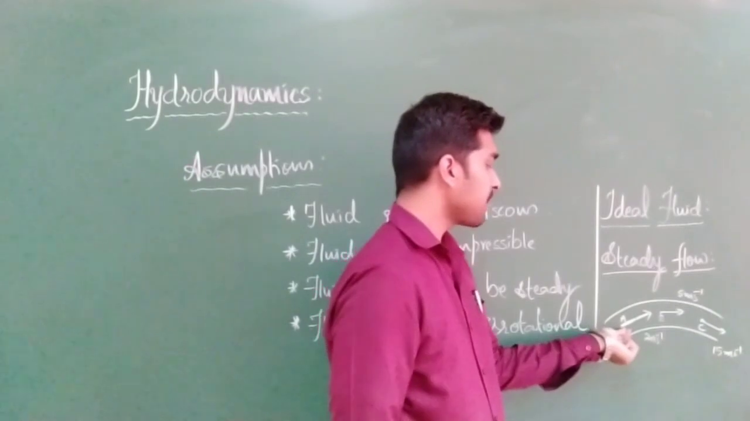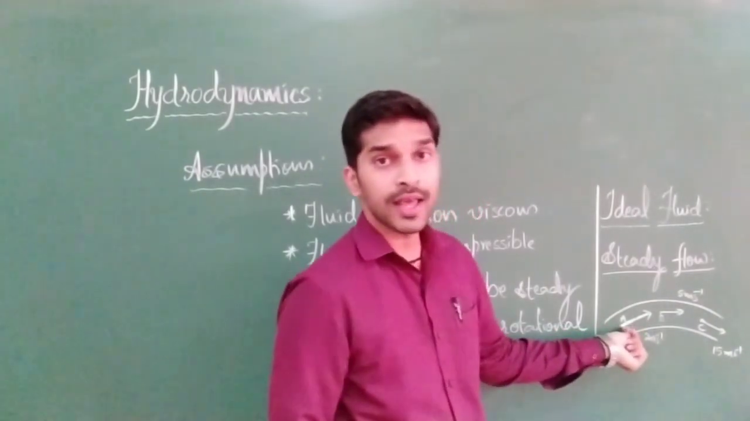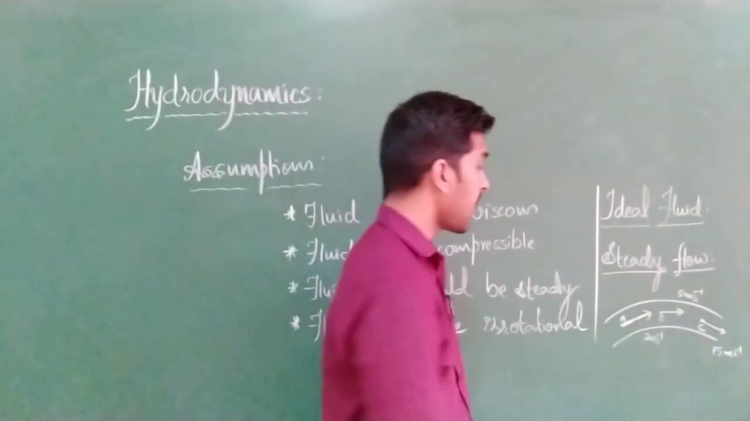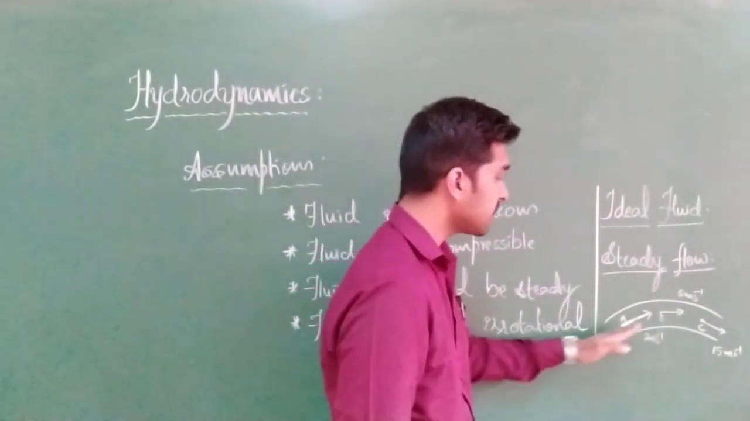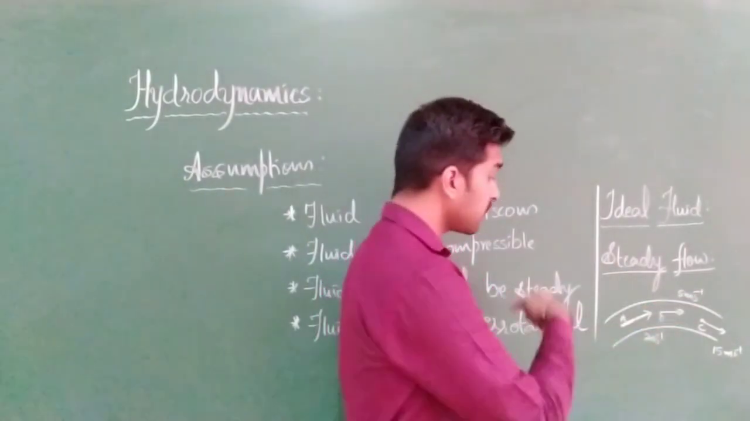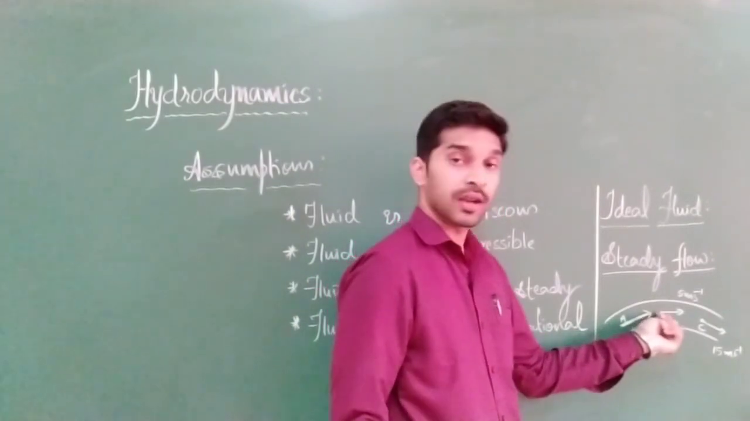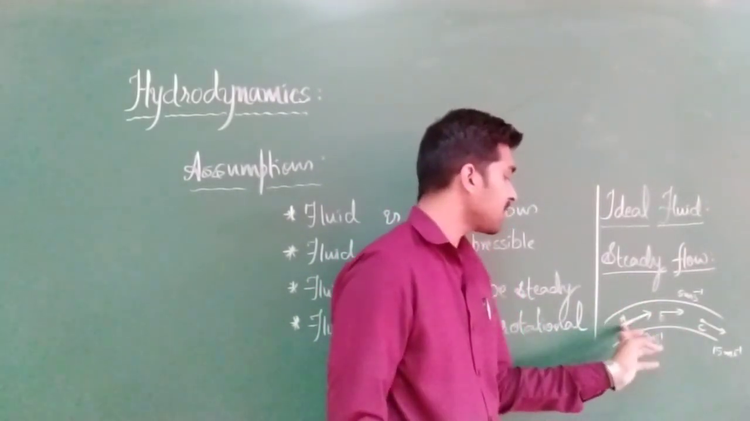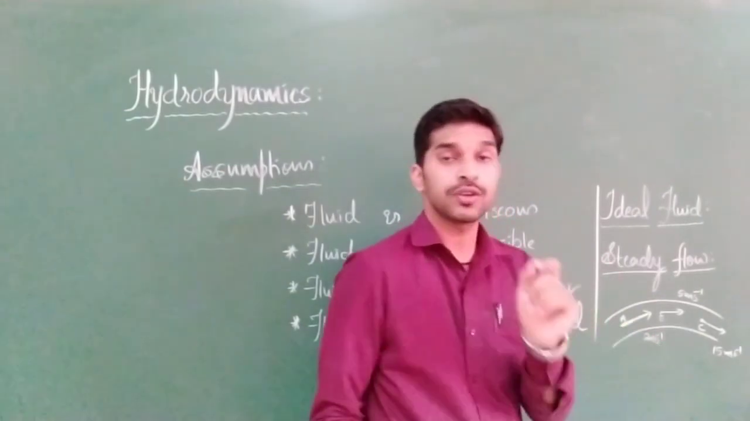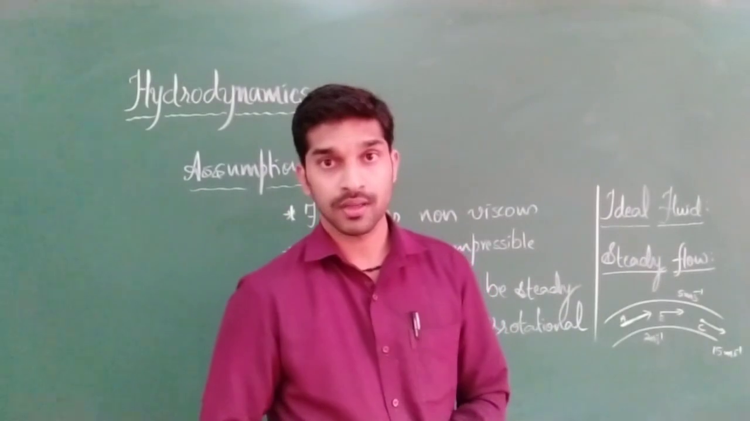So fluid flow is said to be steady if the fluid has the same velocity at a given point, both in magnitude and direction. That means at this point, the magnitude is 2 meters per second in this direction. The next fluid particle, because it is flowing water, will come here again. It is a continuously moving process. So when the next particle comes here, that also should attain the same value of velocity. Clear?